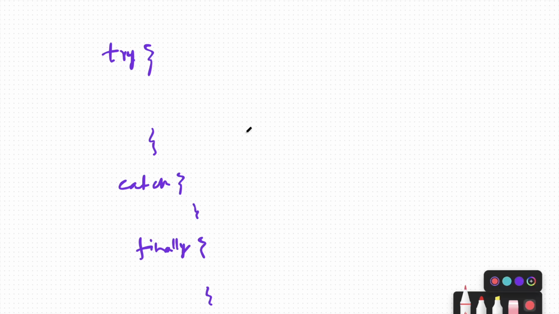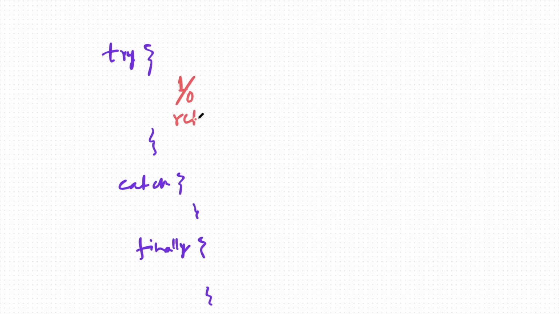So what happens? For example, you are trying to divide 1 by 0, okay. If this division is successful, you return true. If this division is not successful, you throw an exception e over here, and at the end you print a statement, System.out.println hello.